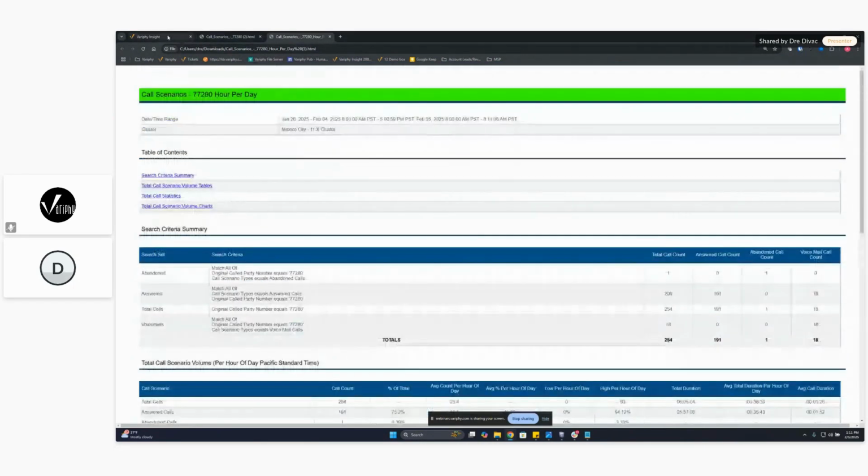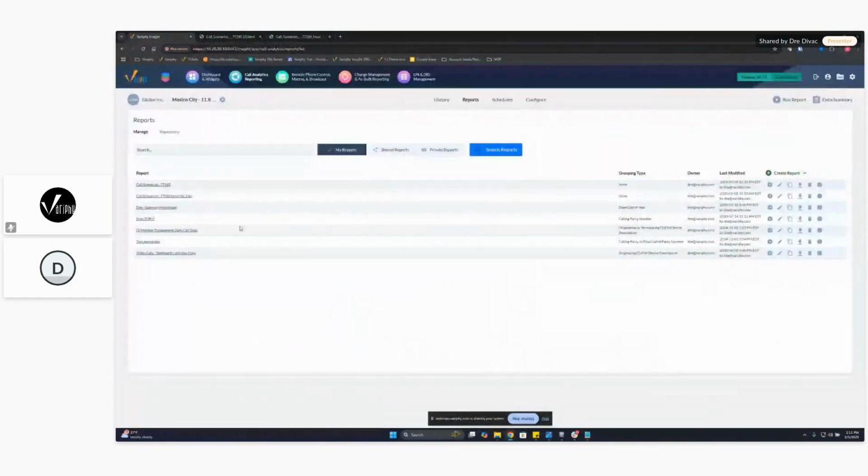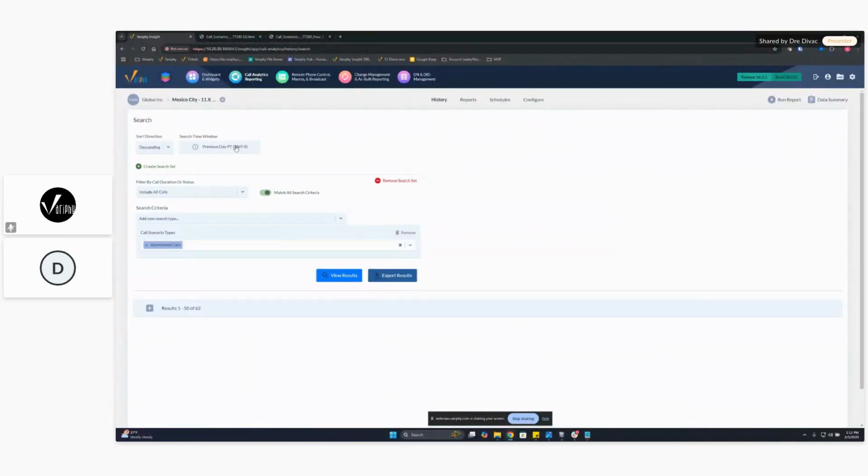So nice, easy way of creating these reports with those filters. Is there any other? I don't think I did a report for this one. It's kind of this easy way of showing you those calls. But like I said here, we've got a lot in here, those scenario types.